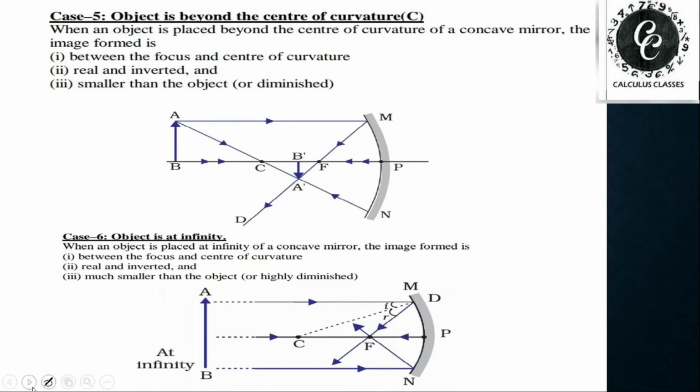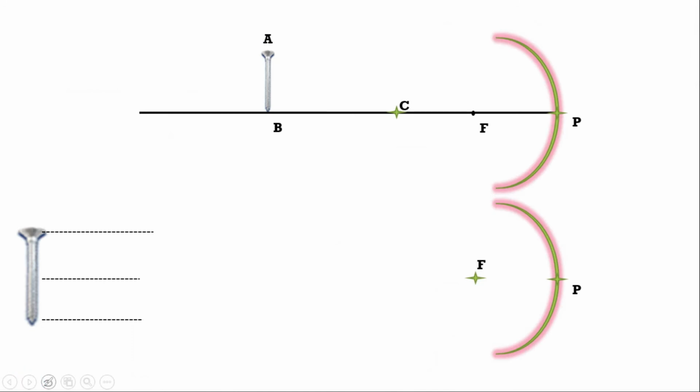Now we'll see some animation also. See, this is the fifth case. I took this nail between center of curvature and infinity. That means, we can say, beyond the center of curvature. And now see the light rays.